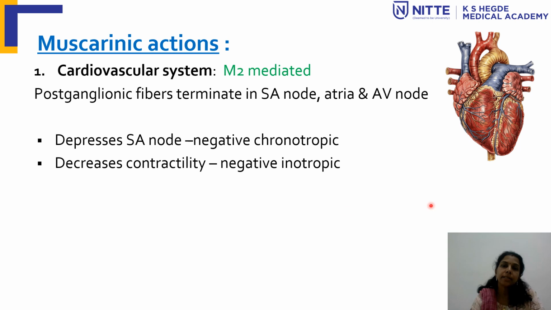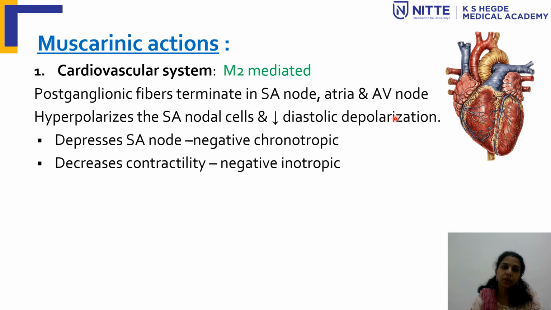The postganglionic fibers terminate in the SA node, atria and the AV node, and it causes hyperpolarization of the SA nodal cells and decreases the diastolic depolarization. It depresses the SA node and decreases the contractility of the heart. So it has a negative chronotropic effect and negative inotropic effect.